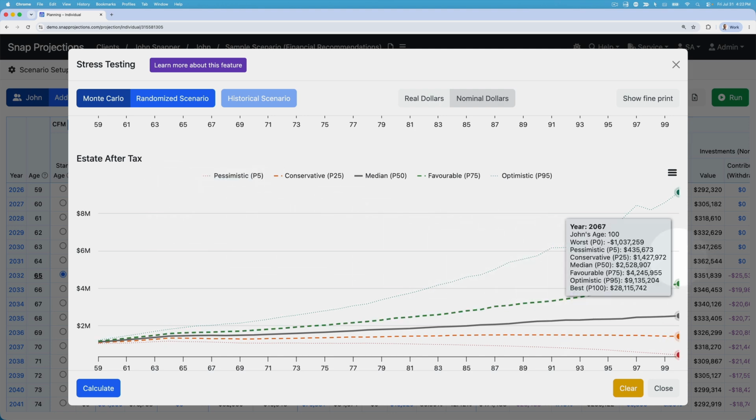And if we look at that for the end of this projection, we can see that at the 5th percentile, they actually have a positive estate after tax. So they have 435,000 left. And that means the 800,000 shortfall could actually be covered by equity in their home. So even though it looks like they have a shortfall, if they're comfortable using their home towards that, they might be able to weather those particular circumstances.